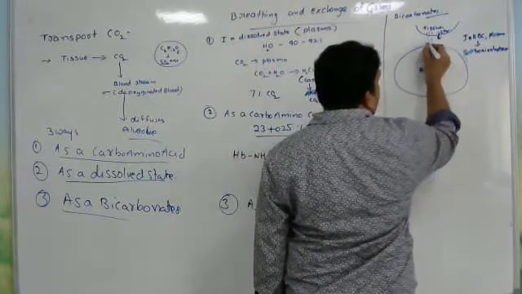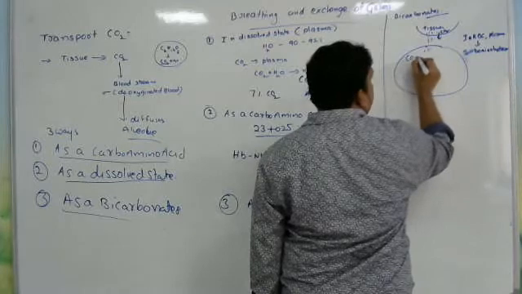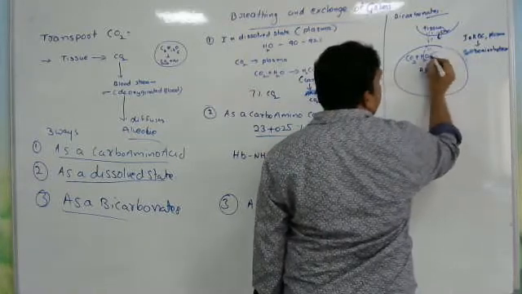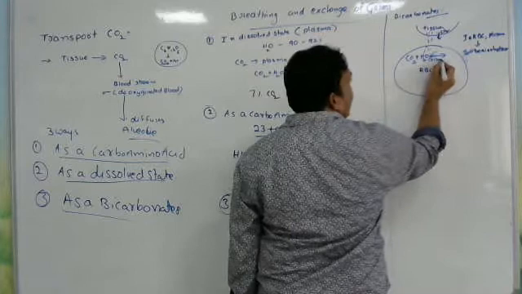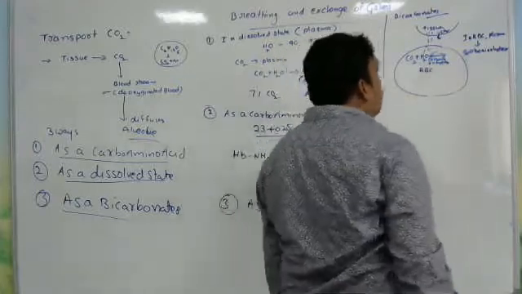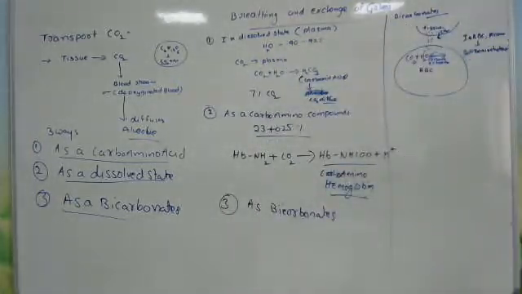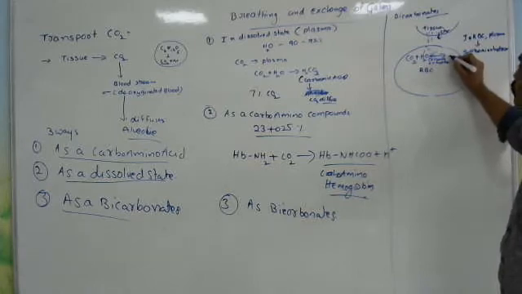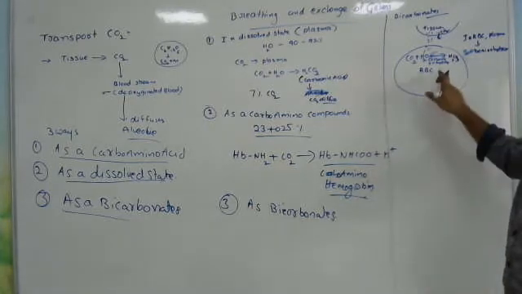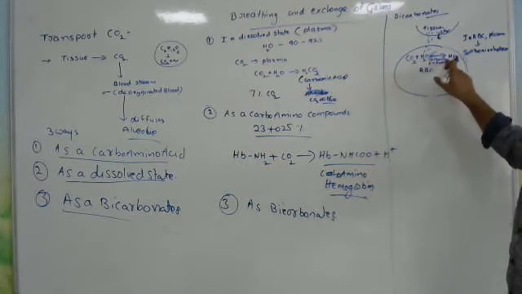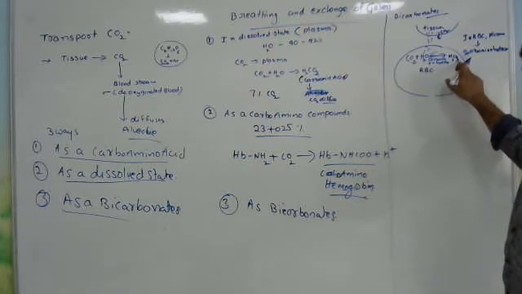In the RBC, carbon dioxide reacts with water molecules, and in the presence of carbonic anhydrase they combine and form carbonic acid, H2CO3. Carbonic anhydrase is in the RBC, and a little bit in the plasma also. So in the RBC, carbon dioxide reacts with water in the presence of carbonic anhydrase and forms H2CO3. What is H2CO3? Carbonic acid.